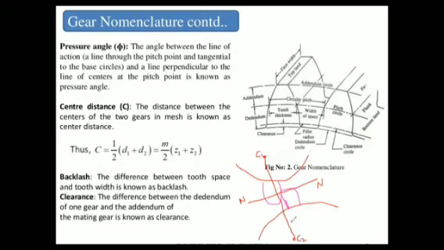So here you have to take a normal to the point, which passes from the center. Then you have to take a common tangent of the pitch circle, right? Suppose a common tangent of the pitch circle, or you can say a base circle, right? You can take it from the base circle also.